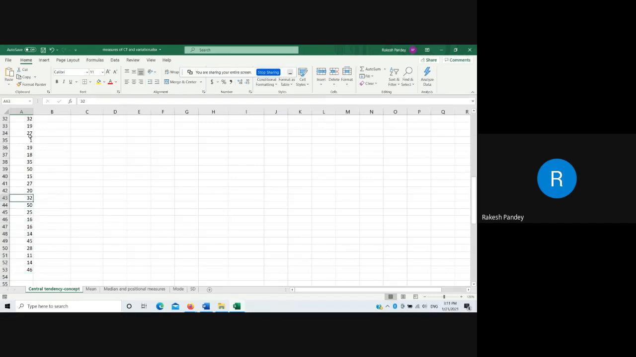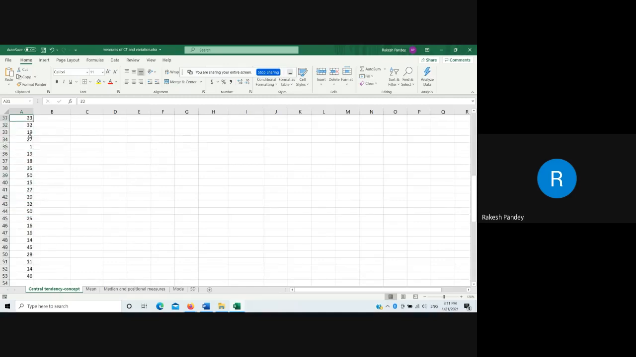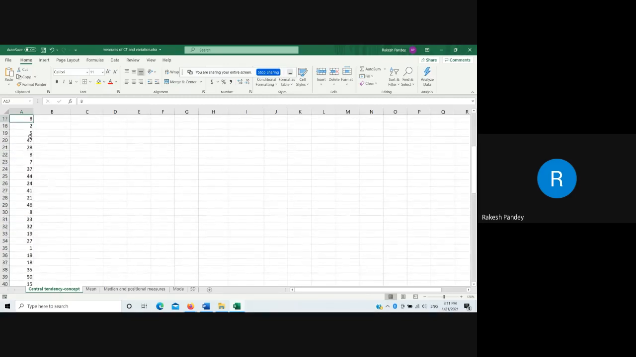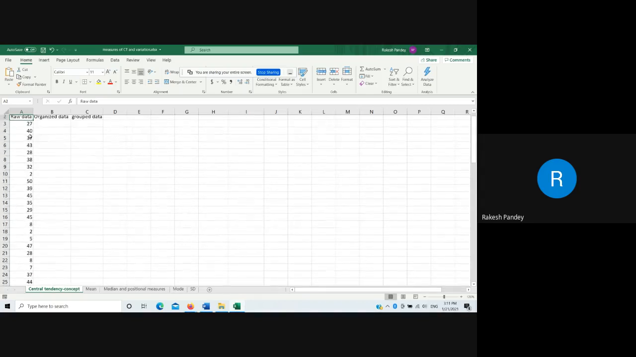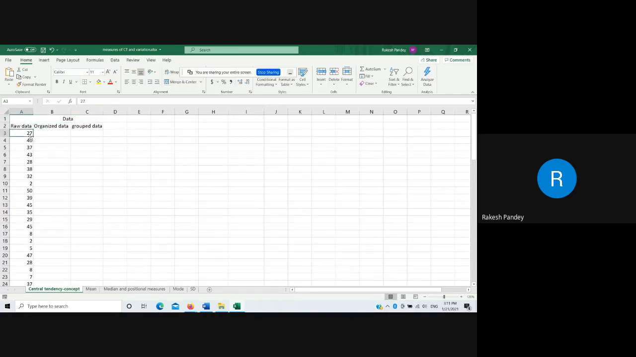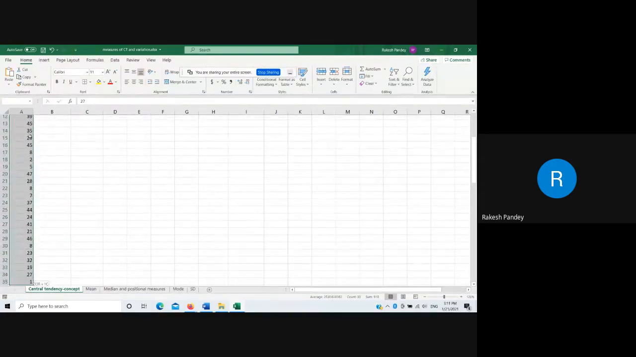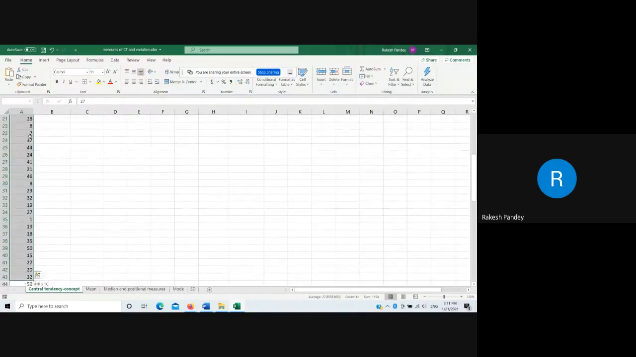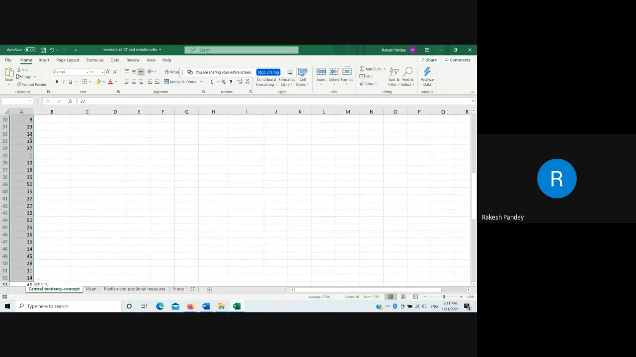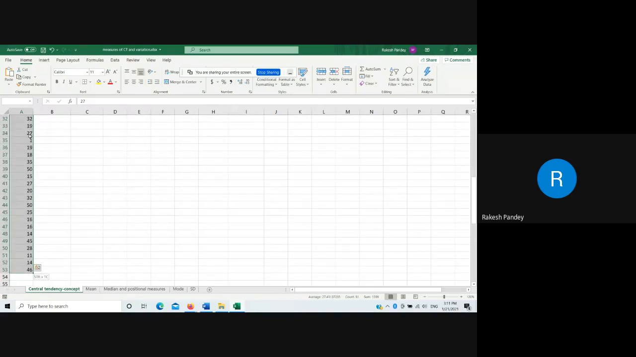For example, I am scrolling and I have seen that right now 46 is the highest, now 50 becomes the highest, now 1 is the lowest. No value will be higher than 50, and no value can be lower than 1. So after this much time, I am just able to say that the data ranges between 1 and 50. So at least one student has scored 1, and at least one student has scored 50.